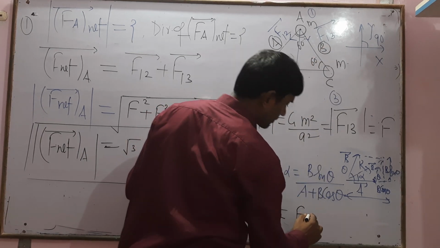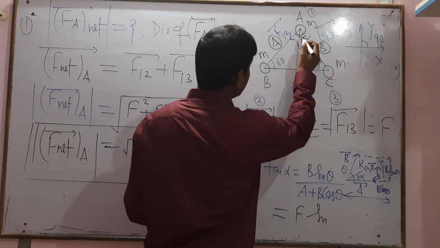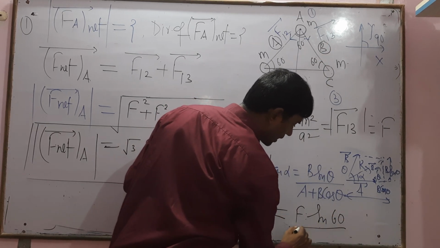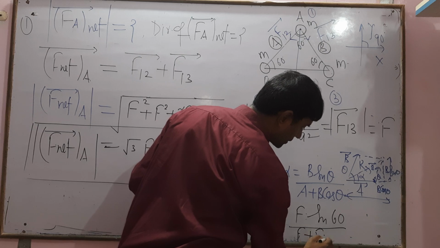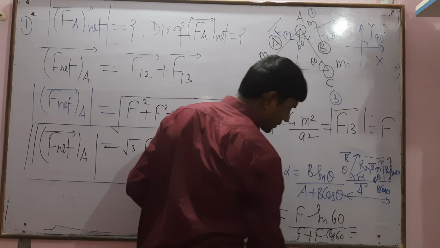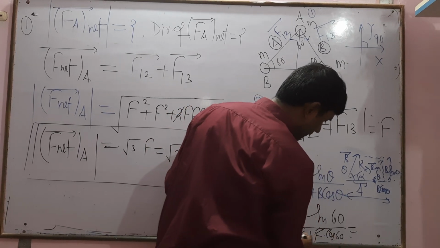equal to sin of the angle between A and B, 60 degrees, divided by f plus f into cos of 60 degrees. The value of f will be cancelled out.